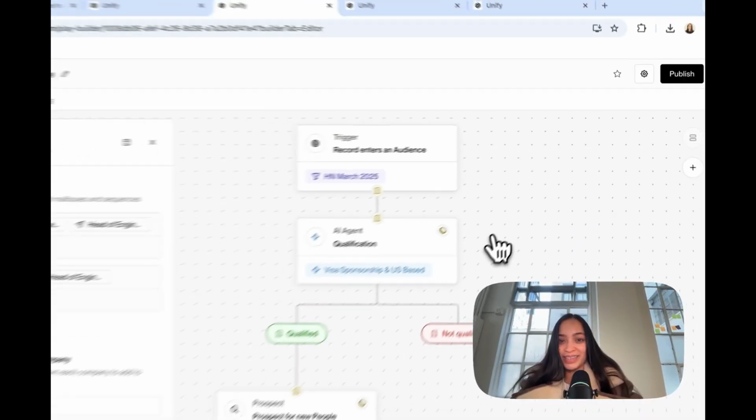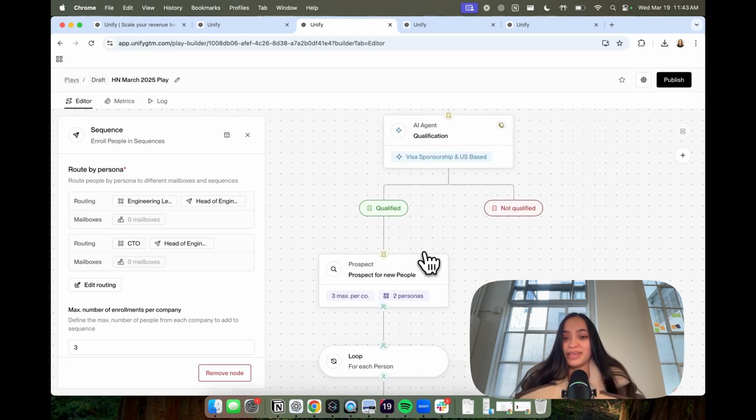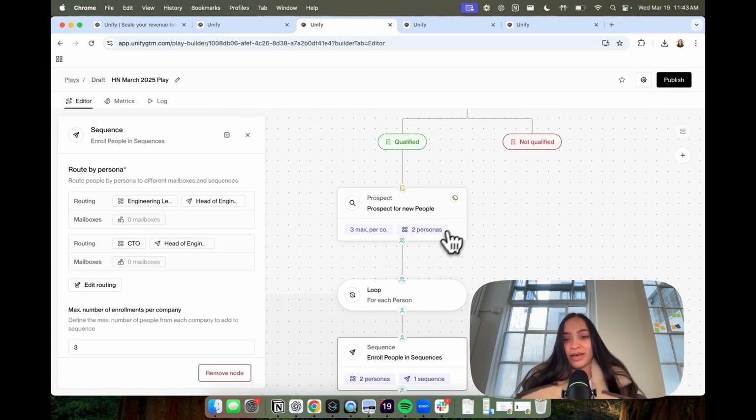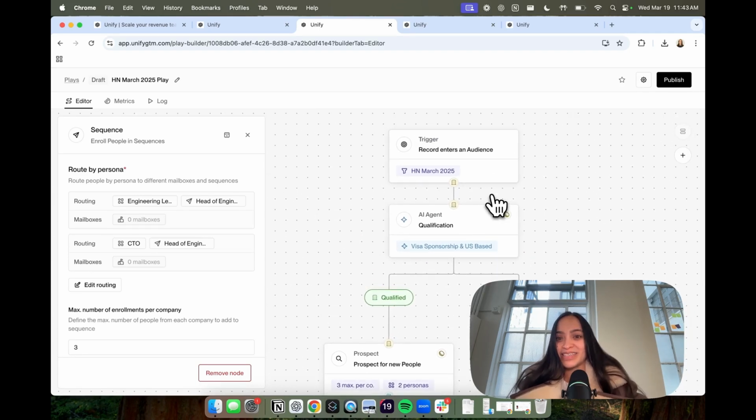And that's it. In just a few minutes, we're going to take the audience that we extracted, and qualify it based on our qualification criteria of visa sponsorship and US-based companies. For those companies that are qualified, our prospect node is going to automatically prospect for us and reach out to the right people. We're going to loop through each person and route them into the right sequence. Now, it maybe took us 10 minutes to set this up once, but every month now, whenever there's a new post and hundreds of comments, we can run this play again and book meetings on demand.